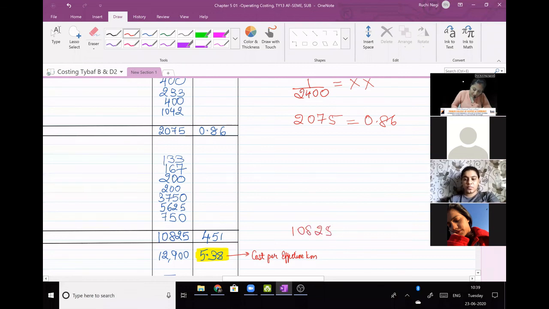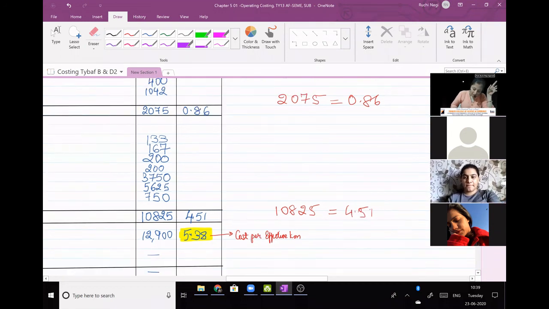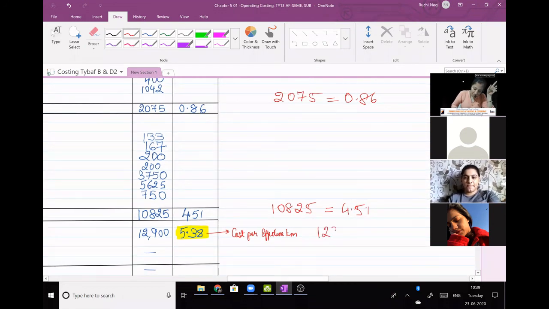Next type 10,825 and press equal to. You will get this answer 4.51. Then type 12,900 and press equal to. You will get this answer 5.38.